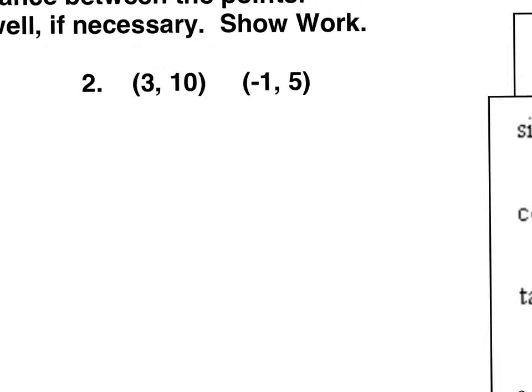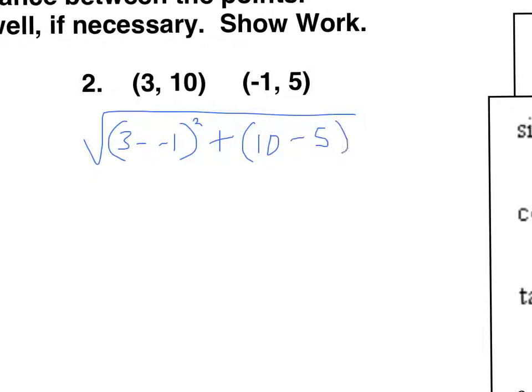Number 2. Kind of set this one up the same way. X minus x goes in the first parenthesis, so I'm going to do 3 minus negative 1. And in the second parentheses, y minus y. So I'm going to do 10 minus 5. Alright, so in that first parentheses, 3 minus negative 1, that's actually plus, so that would be 4 squared, which is 16. In the second one, 10 minus 5 is 5, and if you square that, you get 25. Add those together, you get 41. So remember, this is all underneath the radical, square root 41.